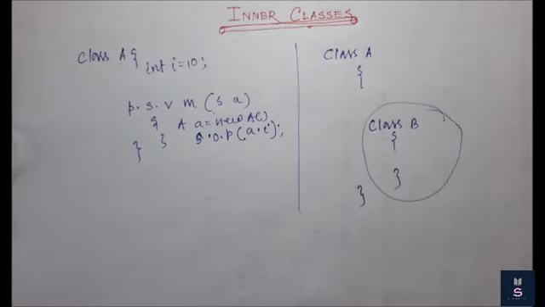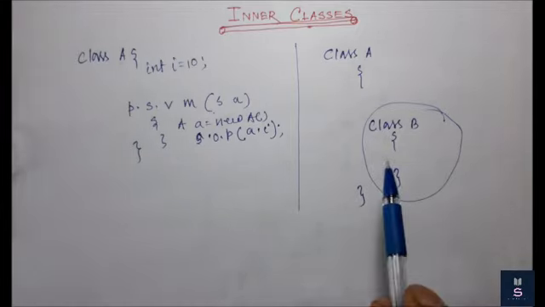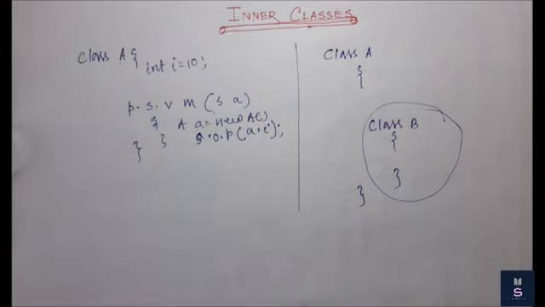So sometimes we can declare a class within another class, and such a declaration is called an inner class. That is the definition of inner class.